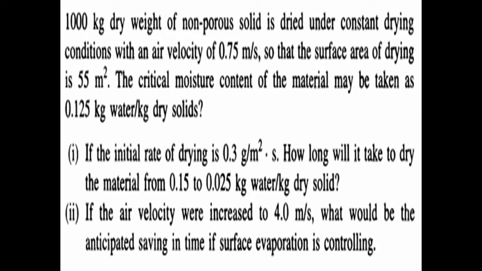So the second question: air velocity increased from 0.75 meter per second to 4 meter per second. What would be the anticipated saving in time? Condition: surface evaporation is controlling. If surface evaporation is controlling, what is the saving time? Saving time means: what is the initial time, and what is this case time? The difference between these two is equal to saving time. Are you clear or not?